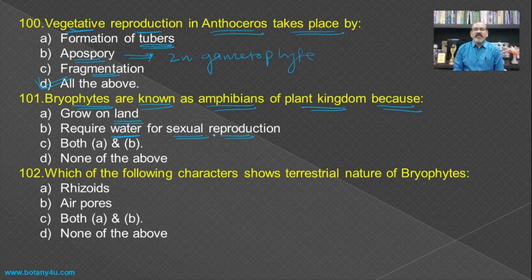Without water, it is not possible to complete the sexual reproduction in the bryophytes, and as they require land and water to complete the life cycle, the bryophytes are known as amphibians, and hence the third option is the answer.